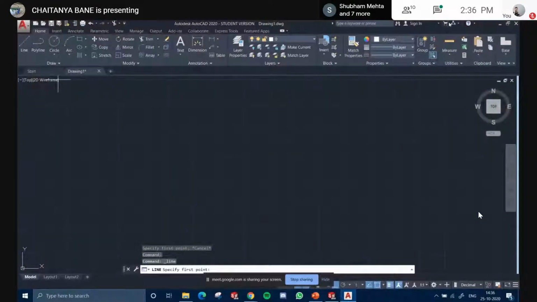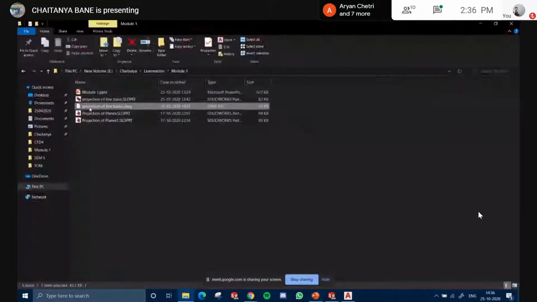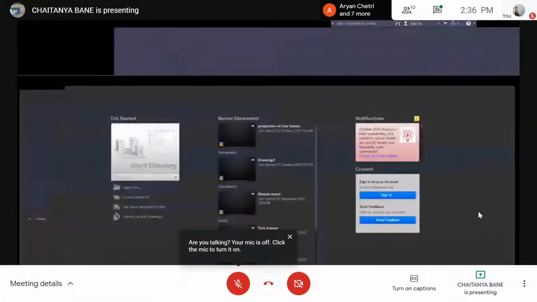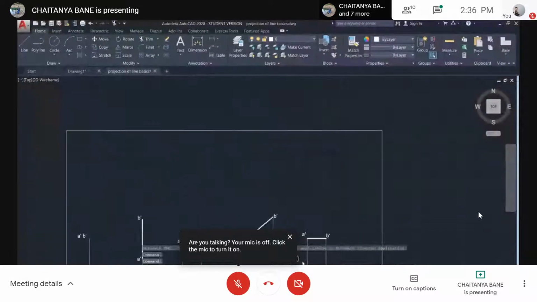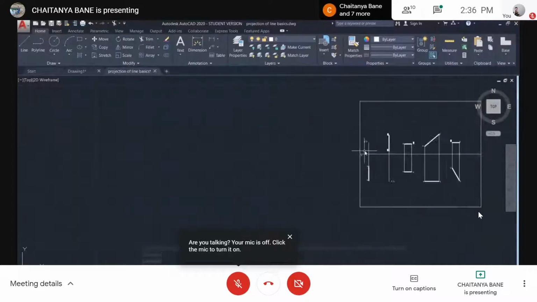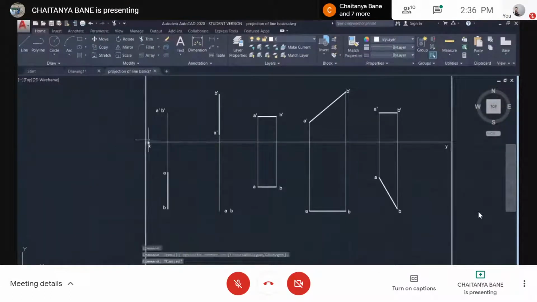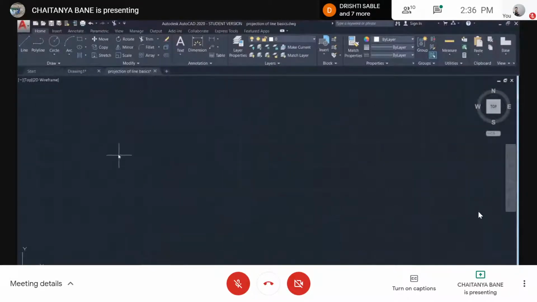So let's say, okay, wait a minute. This is what it would look like, sort of. Ignore the lines, please. This is the XY. Let's draw it again. The XY line, right?